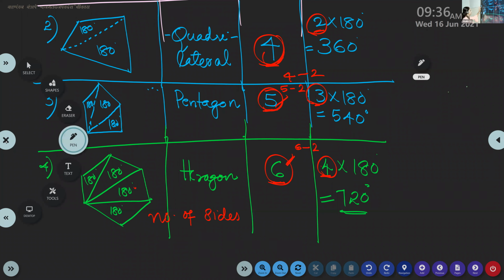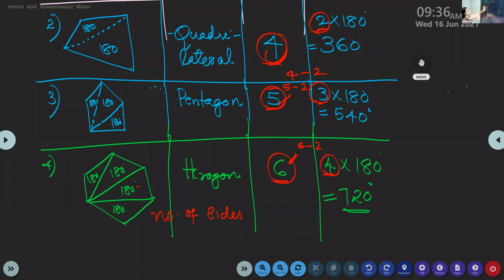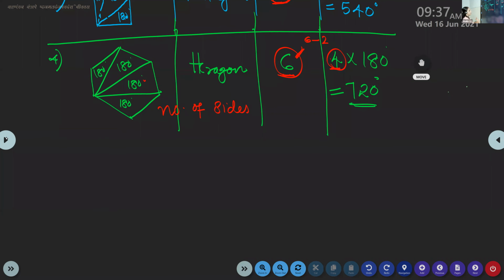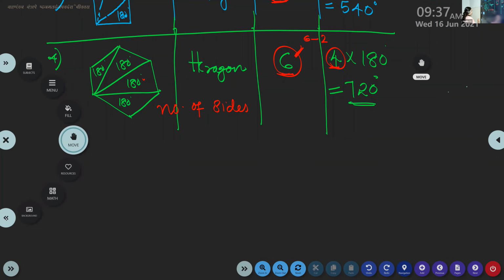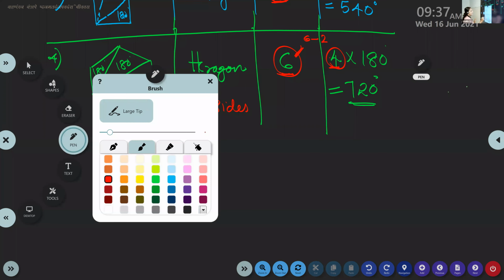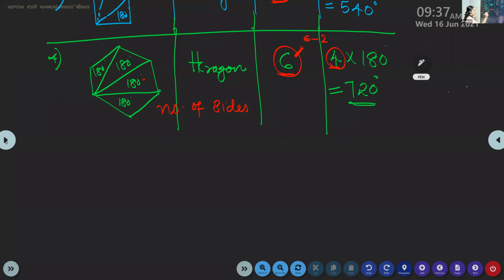Now, after hexagon, we are not going to heptagon; we will move to decagon. So we use the formula. We found a formula now, so we won't write the answer in this table. I will just write decagon, and you have to tell me the number of sides.